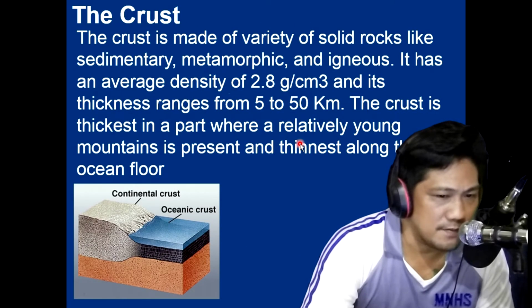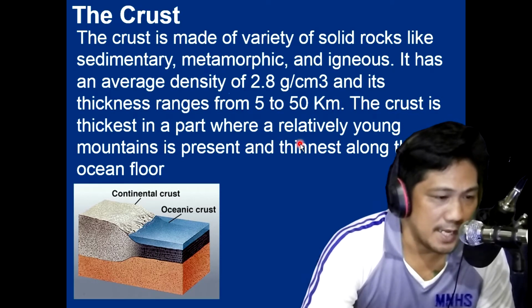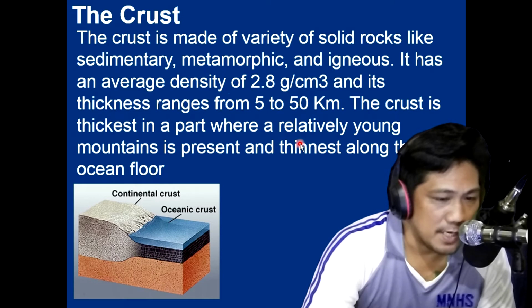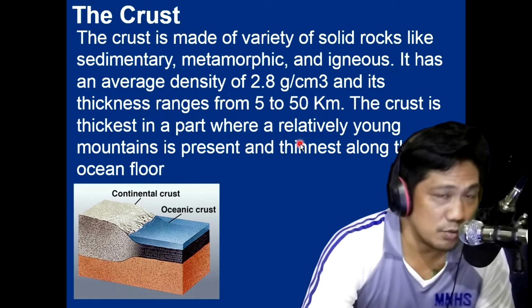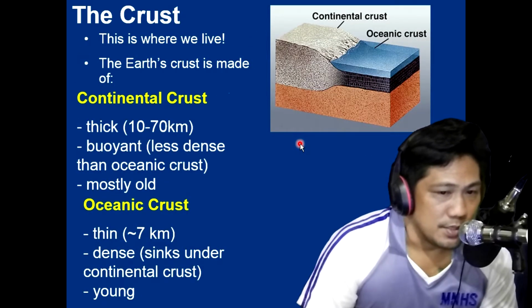So we'll start with the crust. The crust is made up of a variety of solid rocks like sedimentary, metamorphic, and igneous rocks. It has an average density of 2.8 grams per cubic centimeter, and its thickness ranges from 5 to 50 kilometers. The crust is thickest where relatively young mountains are present and thinnest along the ocean floor. So baga siya kung naay bukid and nipis kung tua sa ilawom sa dagat. So that's the crust.